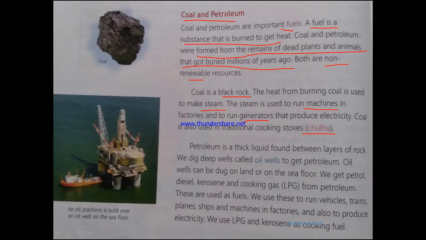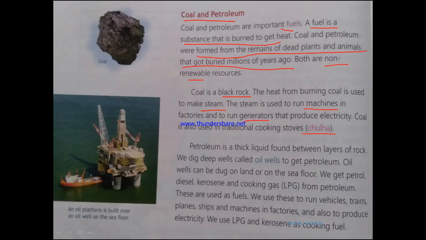That means one kind of electricity is hydroelectricity and the other kind, the kind we use in our houses, is produced by coal. So coal is burned, from that there is steam. This steam helps to provide electricity, which gives us the fans and lights that we use in our house. And one more use is the chulha, the cooking stove, the example which I gave you.